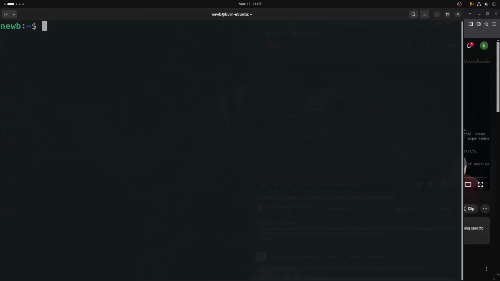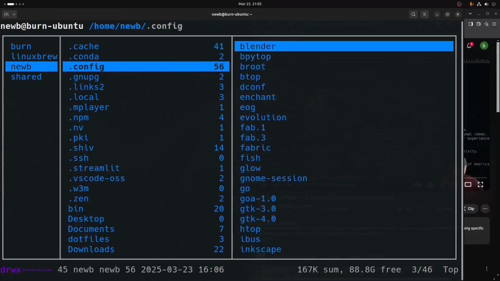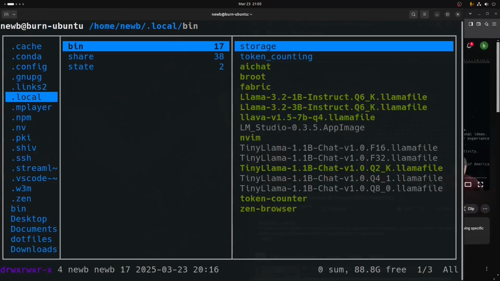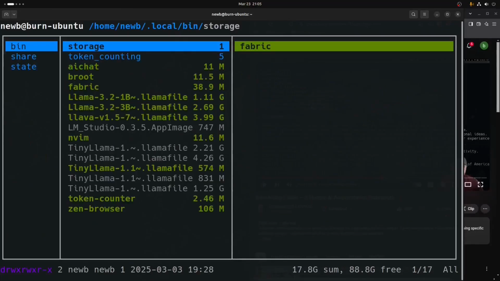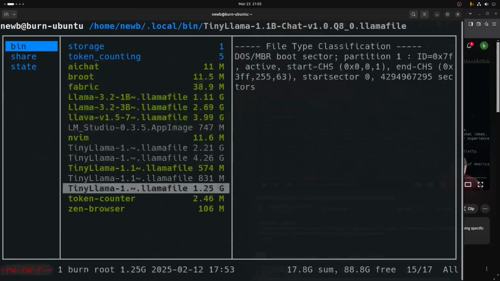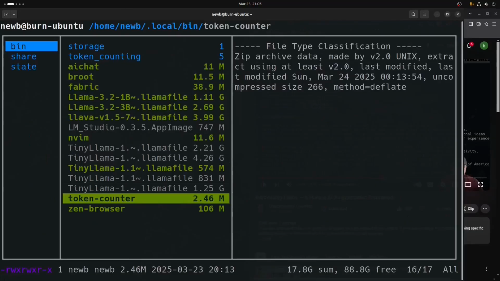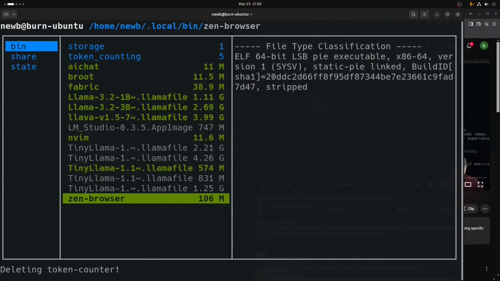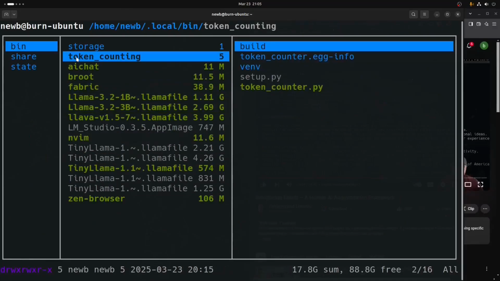So at any rate, to build this tool, where I put this tool is in the .local bin, which you'll remember if you think back to installing the Fabric binaries and either aliasing them or putting them in our path in order to not have to type ./. And I put the token counter right here. And to go through the process of building it again, I'm going to delete that. My token counter has just been garbaged.